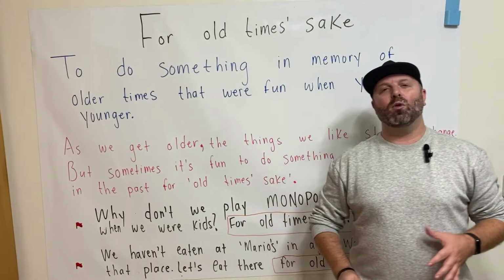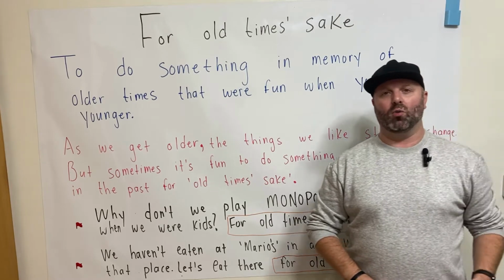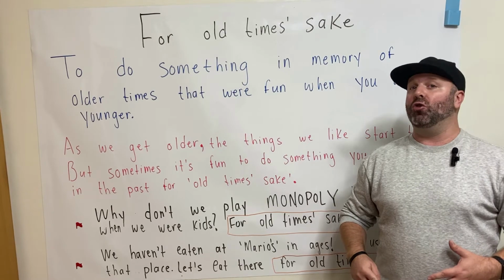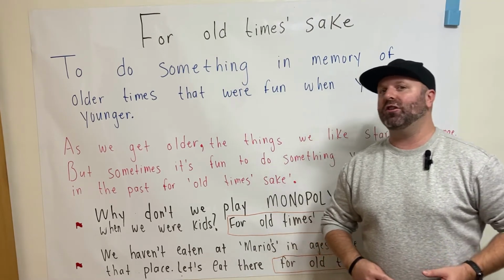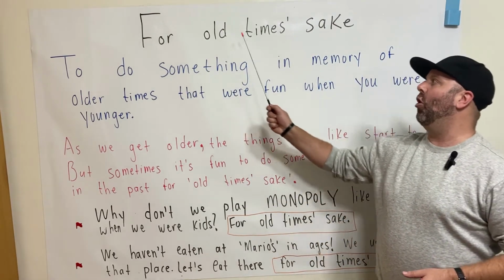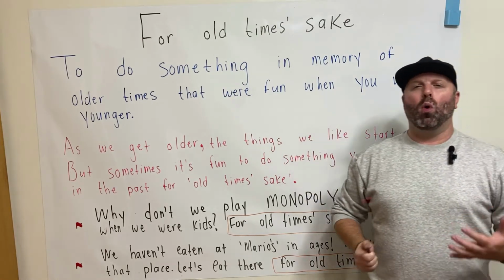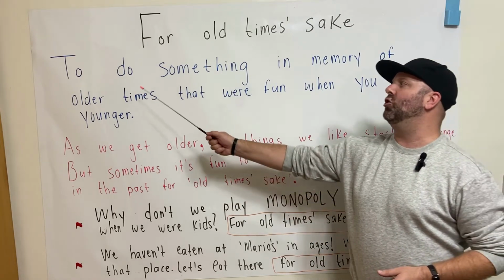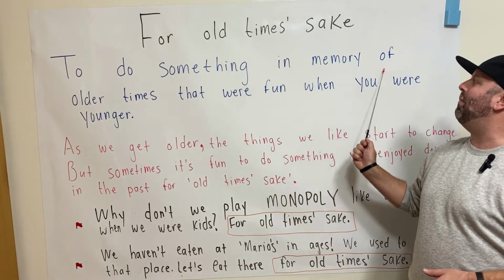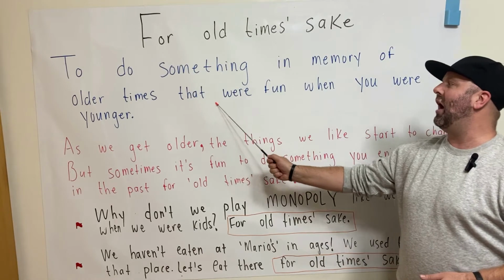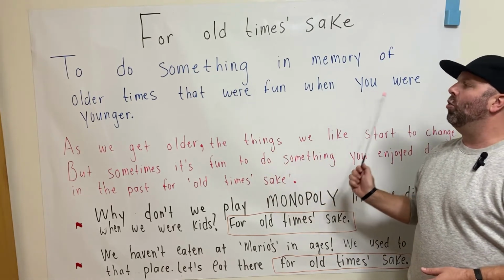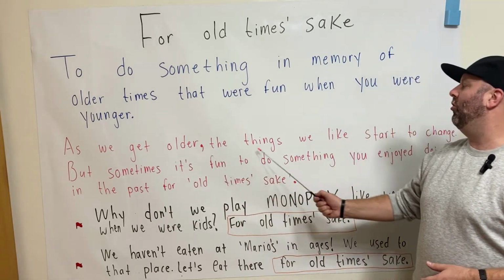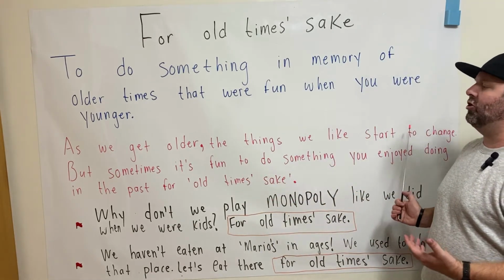Okay, guys, now that we've taken a look at a couple vocabulary words related to memories, let's now look at a few expressions. Now, the first expression we're going to look at is for old time's sake. What does this expression mean exactly? Well, for old time's sake means to do something in memory of older times that were fun when you were younger. Okay? So as we get older, the things we like start to change.